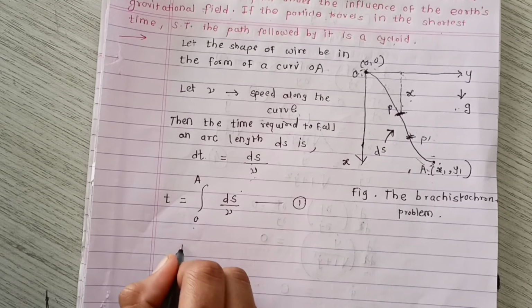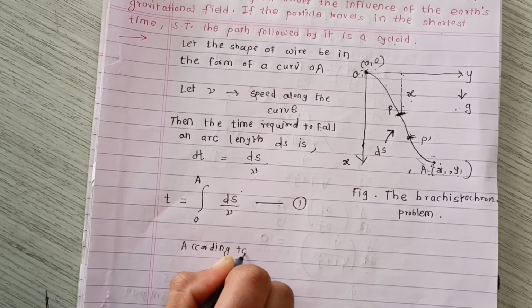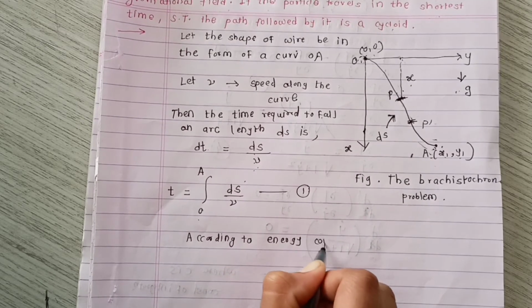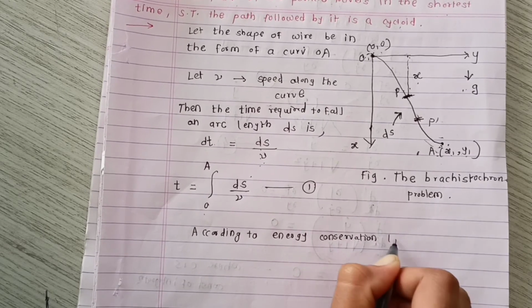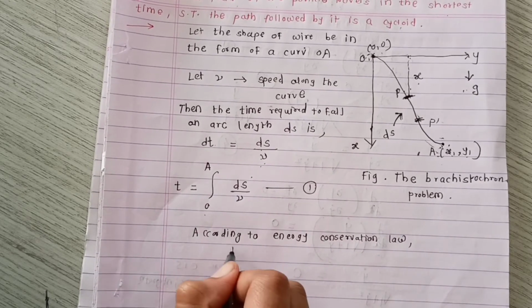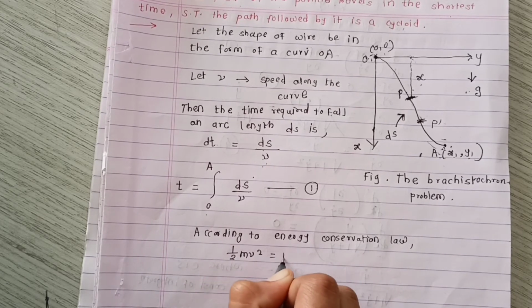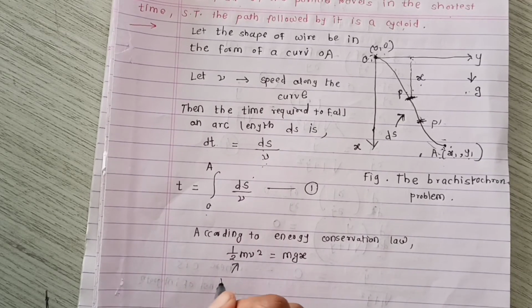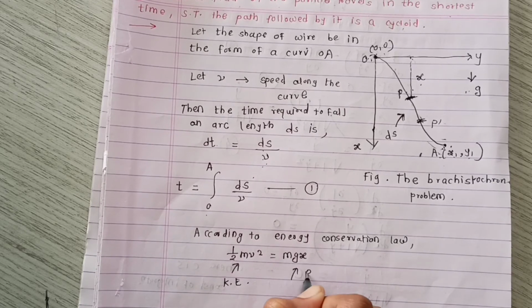Then we can write the equation according to the energy conservation law. That is half mv square is equal to mgx, where half mv square is the kinetic energy and mgx is the potential energy.